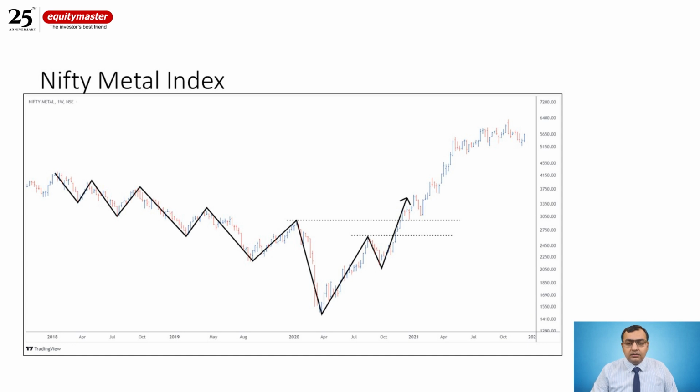And look at the metal index, the Nifty Metal Index has gone up to a higher level. It has nearly gone from somewhere around 3000 to somewhere around 6000 levels now. So looking at the copper prices, I saw the metal index breaking out and it was a time to invest in. This was the second approach which I look at.